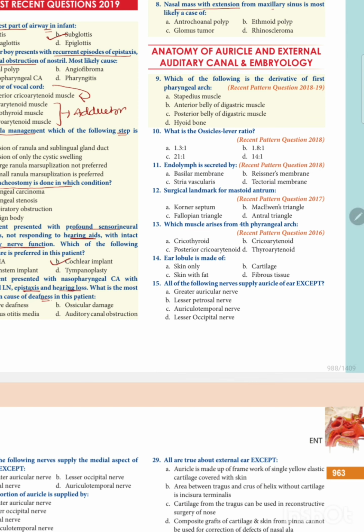Then, a nasal mass with extension from the maxillary sinus. Which is the most likely case? A nasal mass with extension from the maxillary sinus is most likely an antrochoanal polyp.